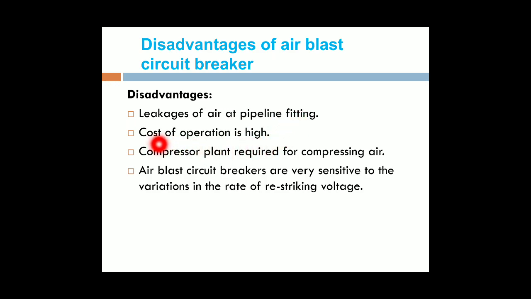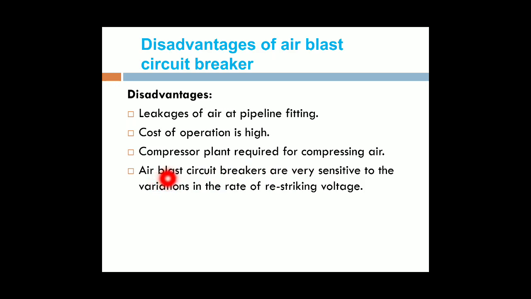Next one is that the cost of operation is high. The cost of operation is high compared to the oil circuit breaker. Next, a compressor plant is required for the compressed air. In that we use the compressed air tank. That compressed air tank is totally filled with compressed air. That is one of the difficulties in the air blast circuit breaker.